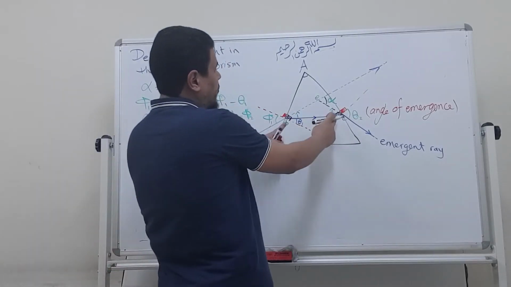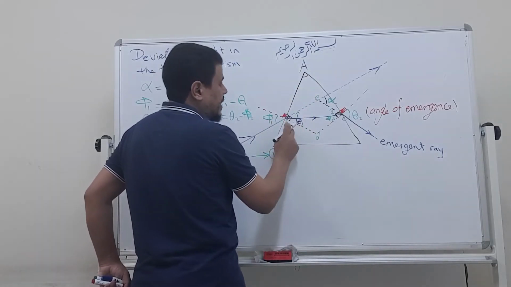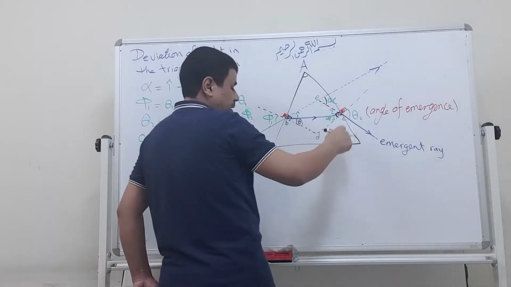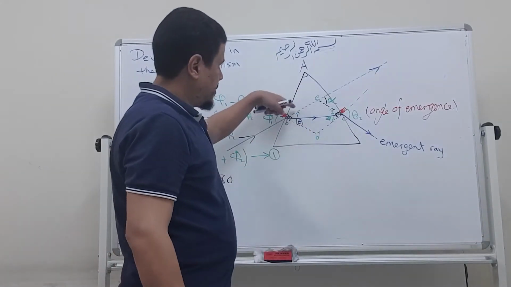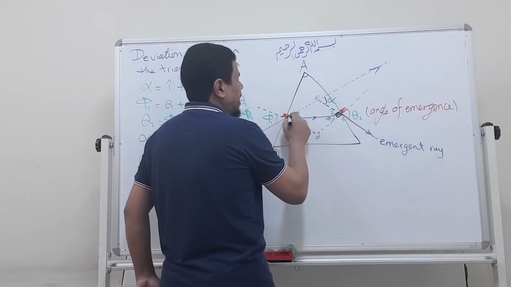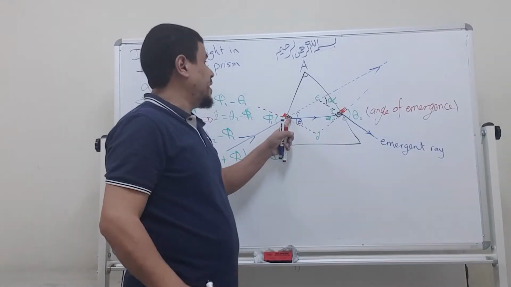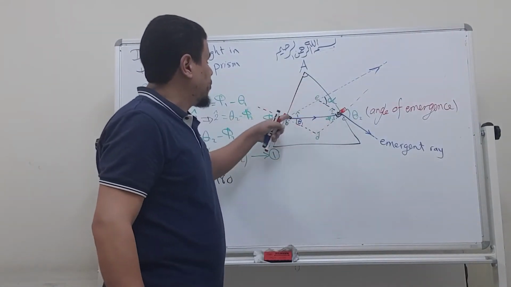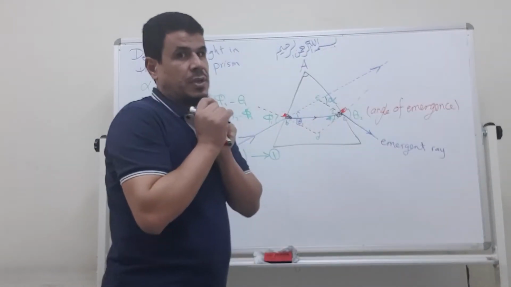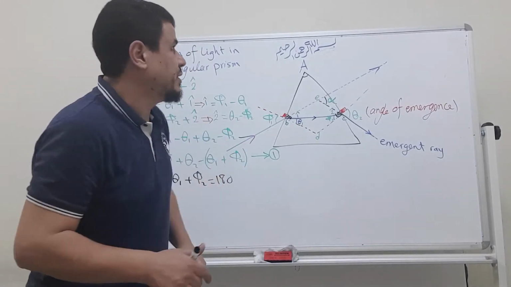Tamam. So the sum of these two angles, look at this shape, A, B, D, C. This shape has this angle 90 and this angle is also 90. So the sum of these two angles is 180 and the sum of these four angles is 360. These two are 180, so these two must also be 180.